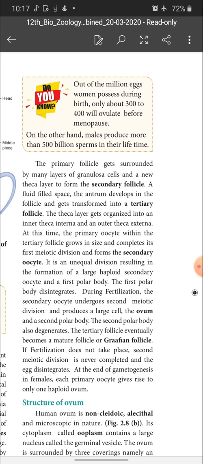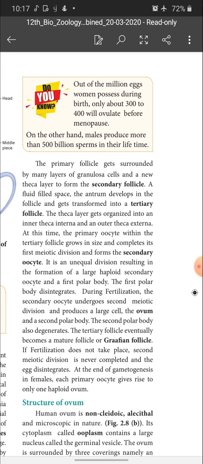Then a fluid filled space, the antrum, develops in the follicle and it gets transformed into a tertiary follicle. In between the layers and the egg there is a cavity, that is called what? Antrum. The antrum is a fluid filled cavity. By developing the antrum, the secondary follicle is transformed into the next stage, the tertiary follicle.